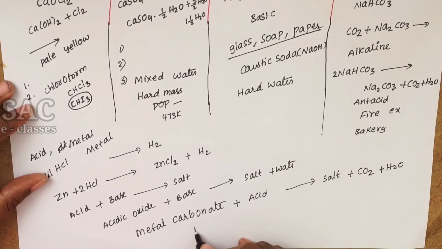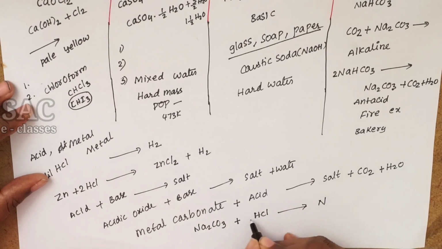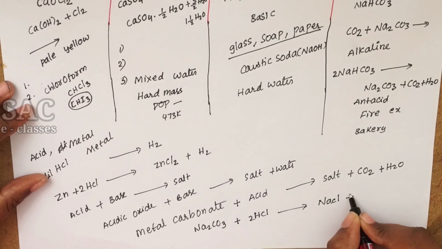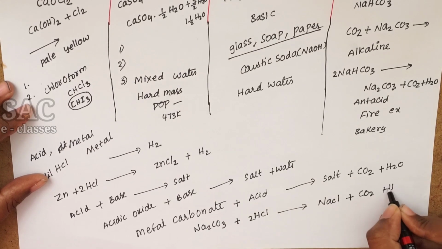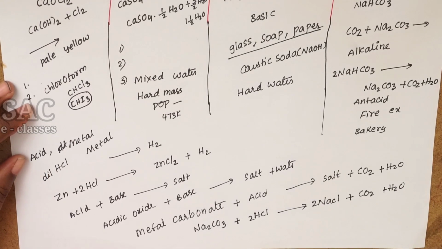For example, let me take Na2CO3, sodium carbonate. It is reacting with dilute hydrochloric acid, giving the corresponding salt, table salt NaCl, and CO2 and H2O. Let's balance it. Na2CO3 plus 2HCl gives 2NaCl plus CO2 plus H2O.